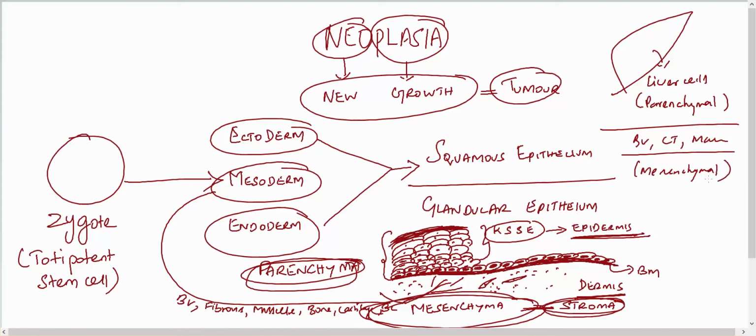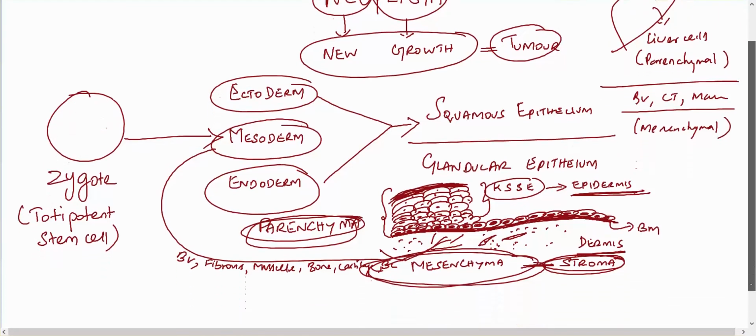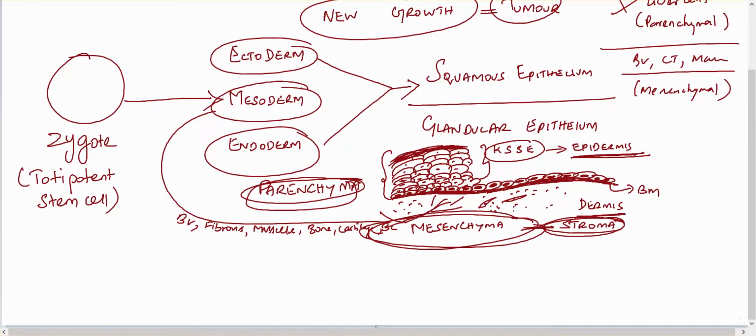Similarly, in pancreatic tissue, the pancreatic epithelial glandular secretory cells come under the parenchyma, because they determine the function of the pancreas. The supportive structures like the blood supply are the mesenchymal structures of the pancreas, because they are basically supporting structures. This is a basic explanation about parenchyma and mesenchyma.